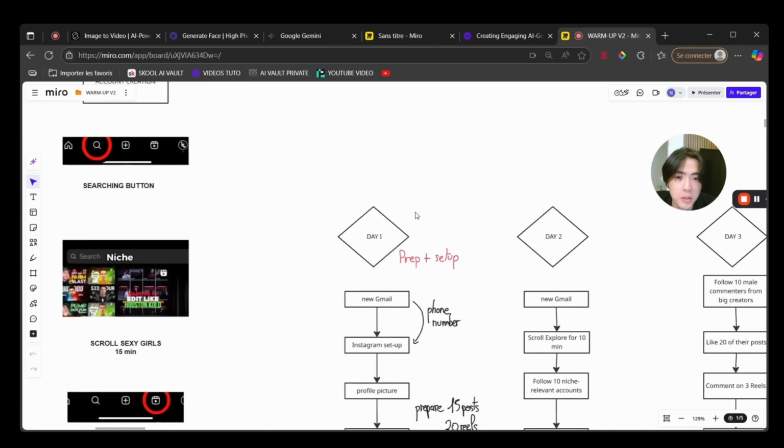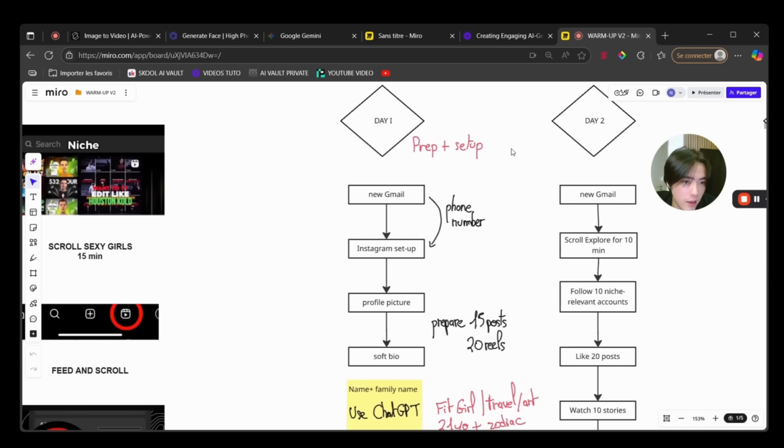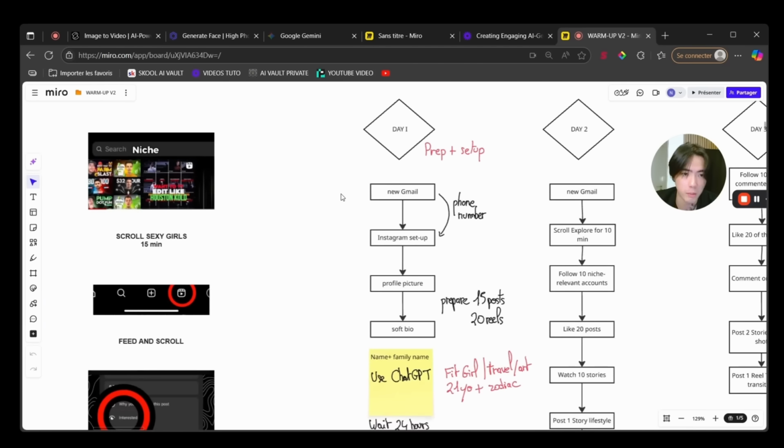And guess what? Instagram is the main social media you want to focus on if you want to make some money. If you want to do it on TikTok, it's way more complicated. On TikTok, this process doesn't apply. Because TikTok is very strict, you need to fake your location. Never use a VPN or proxy. They will just get you banned, because they will see that suddenly you have a change of IP address and location.